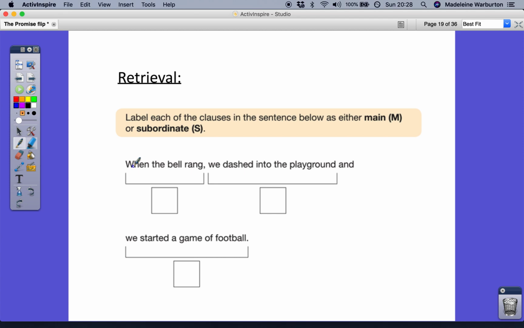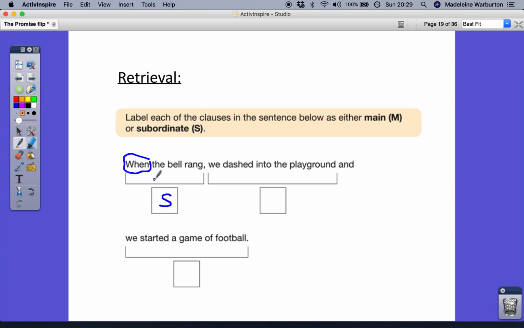When the bell rang, we dashed into the playground and we started a game of football. So there are three clauses here. When the bell rang, we dashed into the playground, we started a game of football. Here we have a conjunction. What's the clue for telling us whether something is a subordinate clause? If you spotted the subordinate conjunction when, you're right. This is the subordinate clause.